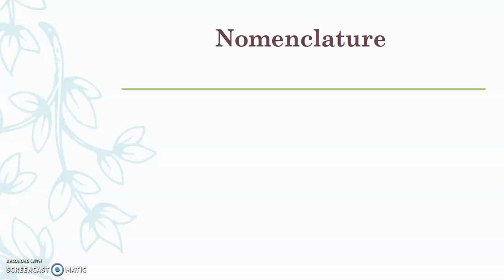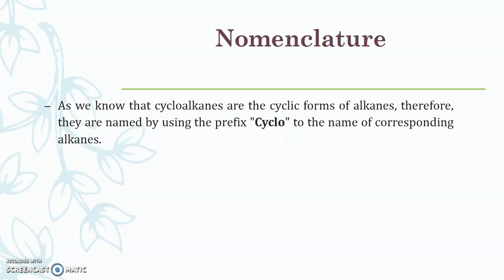Now we will see how we are going to carry out the nomenclature of these cycloalkanes. As we know that cycloalkanes are the cyclic forms of the alkanes, therefore they are named by adding the prefix cyclo to the name of the corresponding alkane. Now we are familiar with the nomenclature of alkanes. Methane is a simple alkane consisting of only one carbon atom. Then ethane, which consists of 2 carbon atoms. Propane, which consists of 3 carbon atoms.